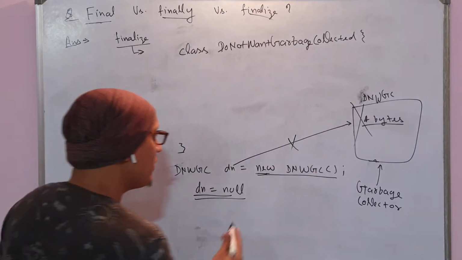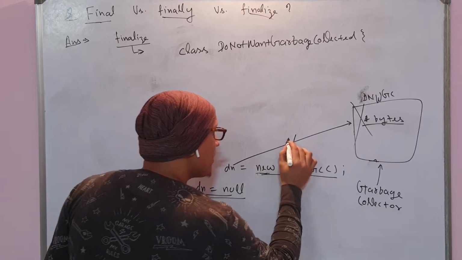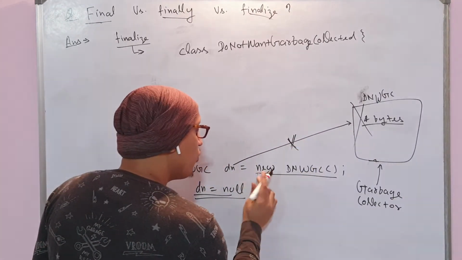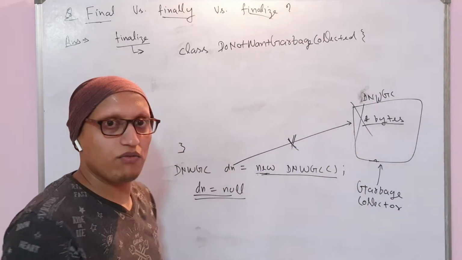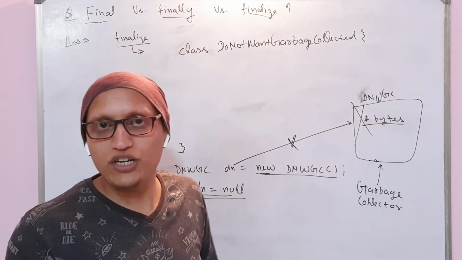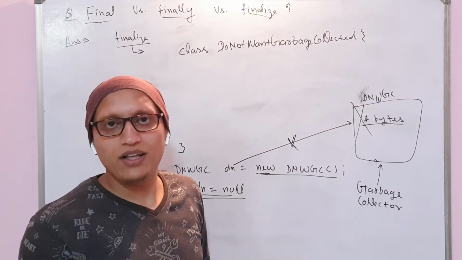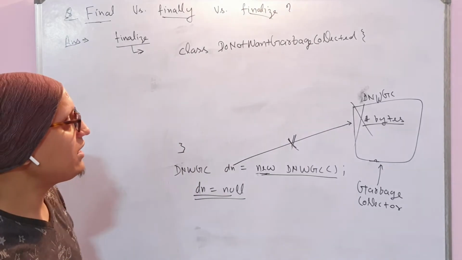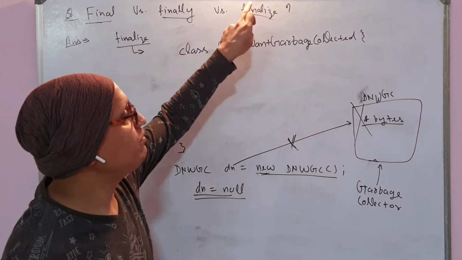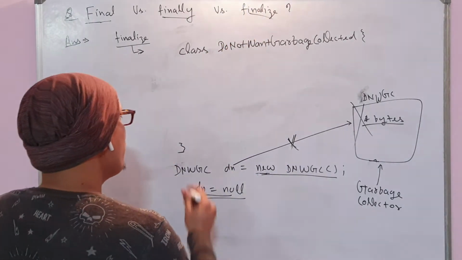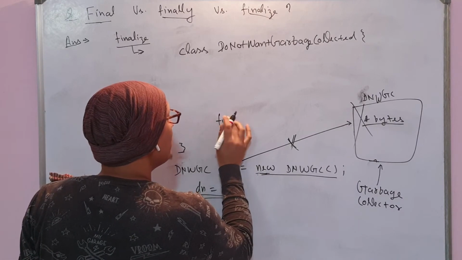But you might be thinking, once the object has been dereferenced, you don't know where this object is kept in the memory space, so you can't refer to it. In that case, you get an option of the finalize method.